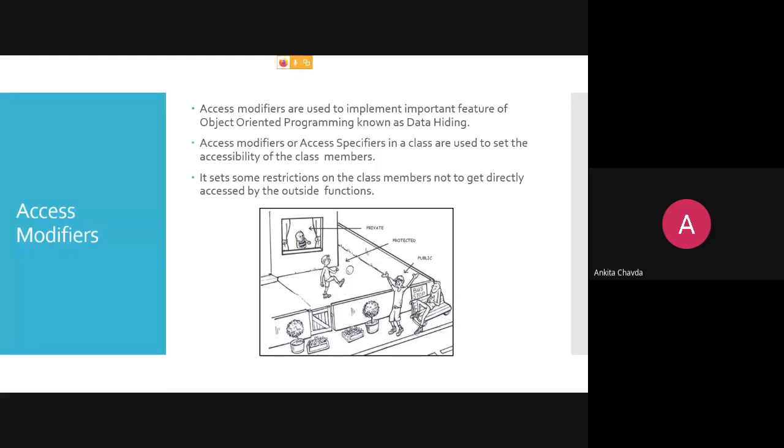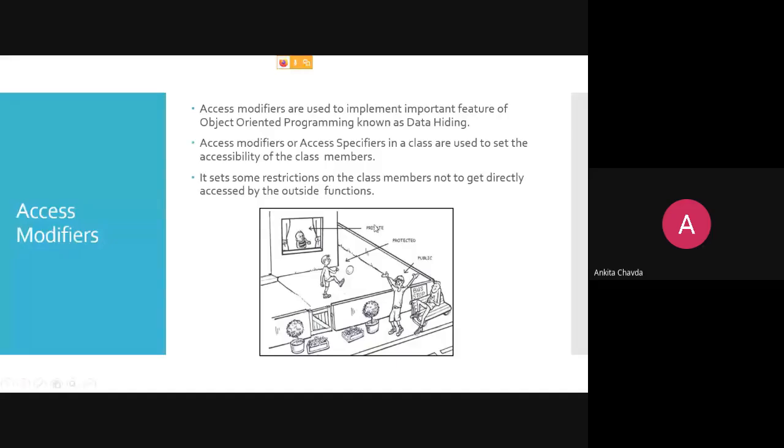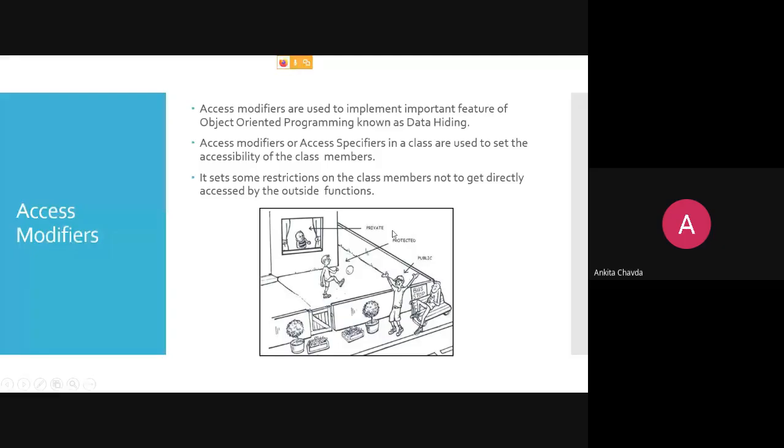But with the figure, it is very clearly mentioned. See over here, there is one kid. He is inside the house. That is called private, because he is the safest one right now. He is safe because he is inside the house. It means if your data is inside the class and you make it private, then nobody can access it.